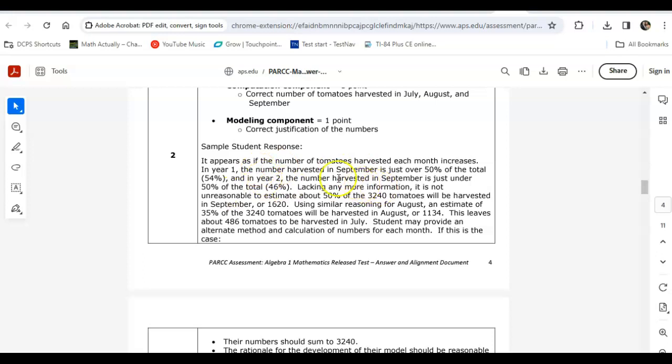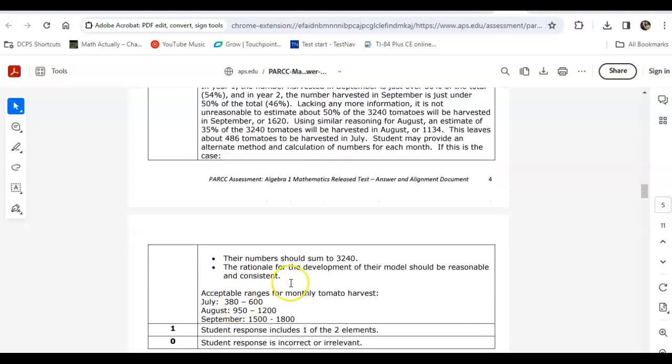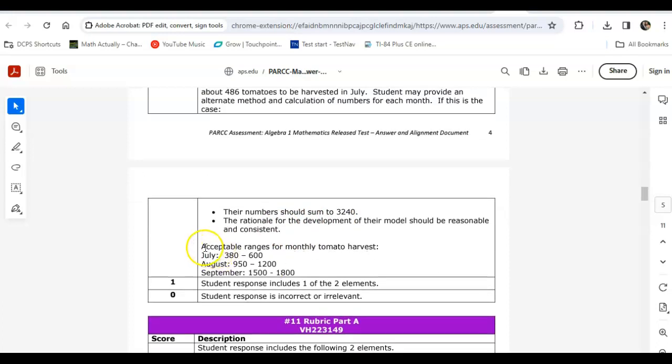We ended up getting, I think, about 51% in September. And so they're estimating in the first year it was 54% of tomatoes, and in the second year it was 46%. So it seems reasonable that the number harvested in September for the third year would be about 50%. And so then they estimated, right? And they explained it. That was the key point, that the numbers add up to 3240 and that the rationale is accurate and reasonable. So notice there are acceptable ranges for the monthly tomato harvest. There isn't an exact answer. They said for July, anywhere from 380 to 600 would be acceptable. Anywhere from 950 to 1200 for August and 1500 to 1800 for September.